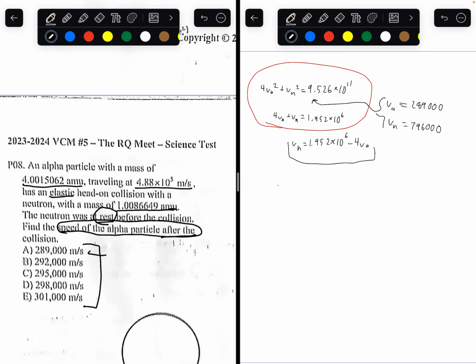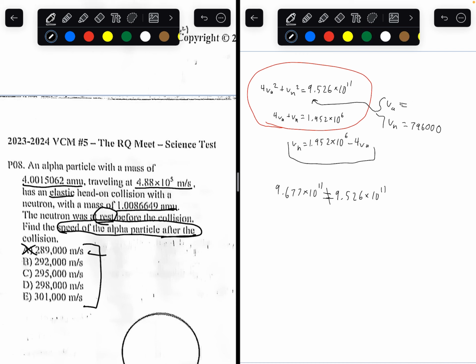If we plug both numbers into the first equation, you're going to get 9.677 times 10 to the power of 11 equals 9.526 times 10 to the power of 11. Obviously, these numbers do not match. And while they are close, we want to find the numbers that are almost exactly matching. We rounded to 3 decimal places most of the time, so they should not be this far off in terms of rounding. So answer choice A is probably not the answer. But let's look at the other answer choices.